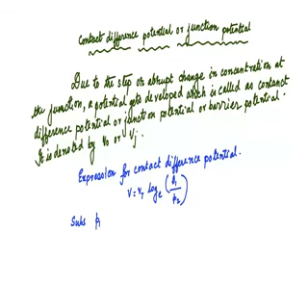P1 equals P of p, that equals Na, and P2 equals P of n in equation 1.